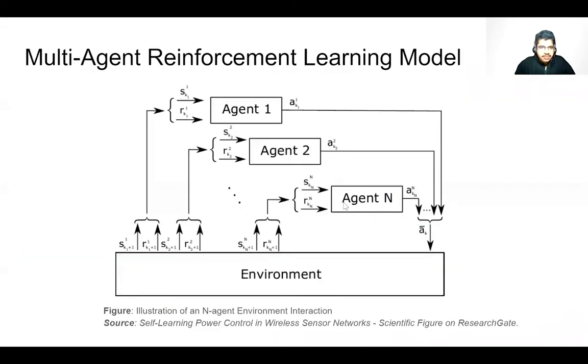We now provide a brief overview of multi-agent reinforcement learning, abbreviated as MARL. MARL is an extension to the single agent reinforcement learning model whereby every agent has an influence on the environment. As the figure here illustrates, each agent receives an observation as the state, takes an action based on its policy, and receives an appropriate reward from the environment. Mathematically, this setup is modeled as a Markov game.